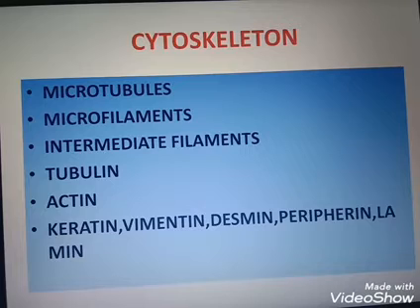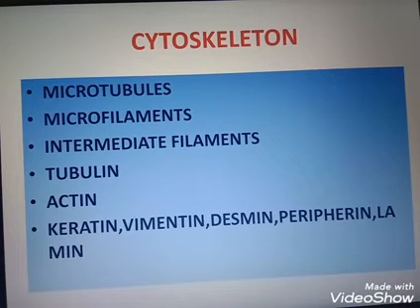Microtubules are long, hollow, cylindrical structures formed by the polymerization of which protein? Tubulin. And they play a great role in cell division. In the next chapter we will discuss cell division. So the microtubule functions are related to cell division.